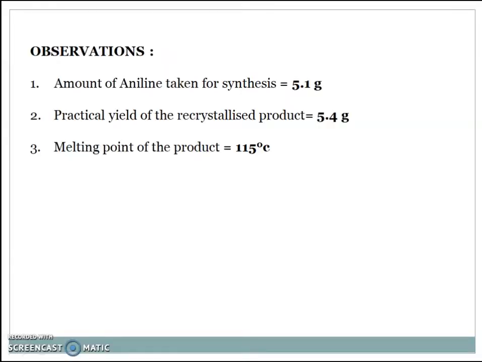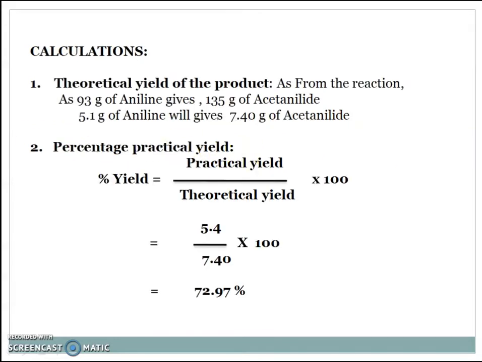After the practical, we got the observations. The amount of aniline taken for the synthesis is 5.1 gram. The practical yield of the recrystallized product is 5.4 gram, and the melting point of the product is 115 degrees Celsius. Calculation: theoretical yield of the product from the reaction, as 93 grams of aniline gives 135 grams of acetanilide. Therefore, 5.1 gram of aniline will give 7.40 gram of acetanilide.